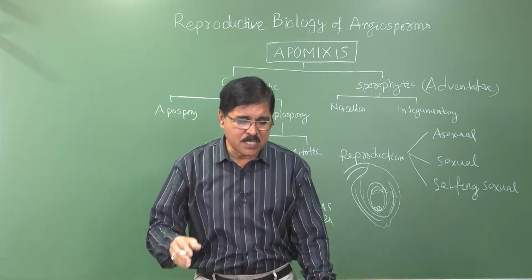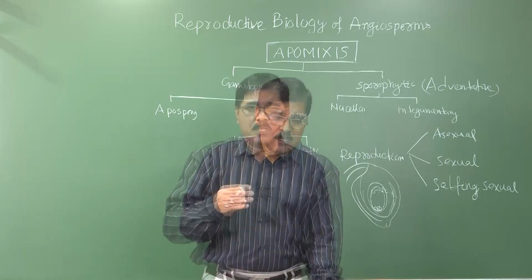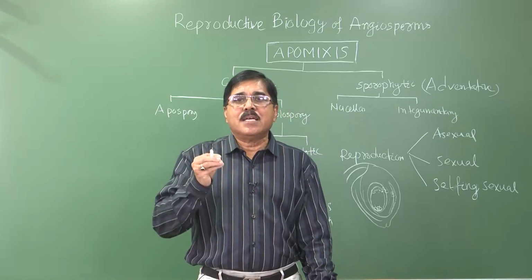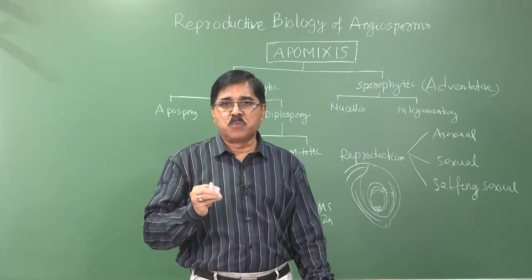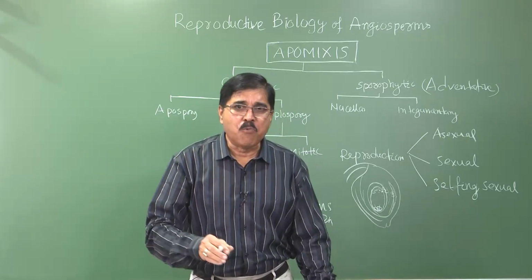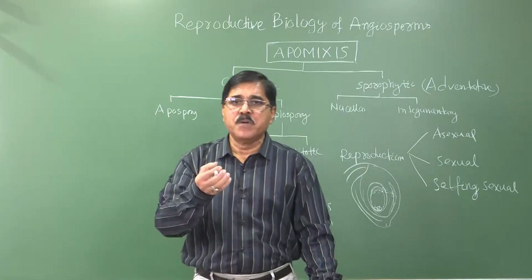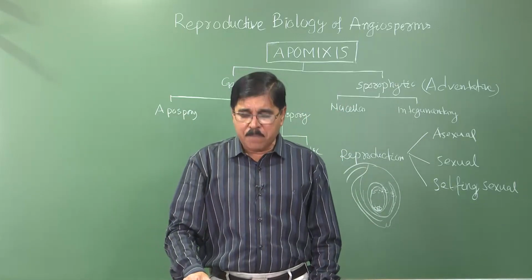So apomixis, or somatic apospory, we may call it. It is very common in certain species of angiosperms, but never found in gymnosperms. So it is an advanced character. Therefore we say apomixis is an advanced character, because in gymnosperms you do not find apomixis, but in angiosperms you see it in various families.